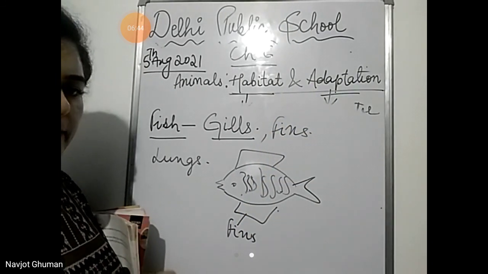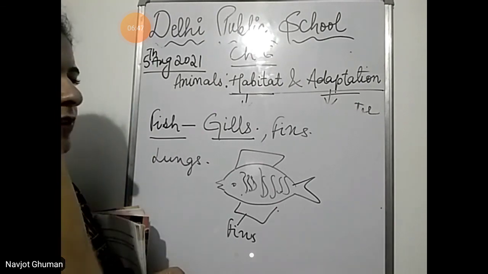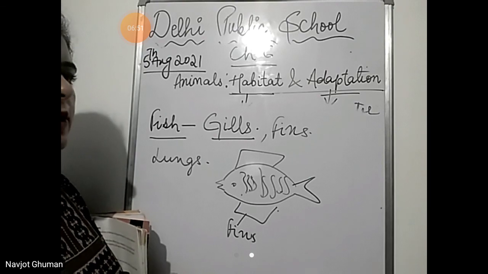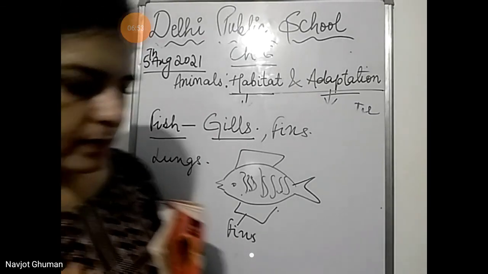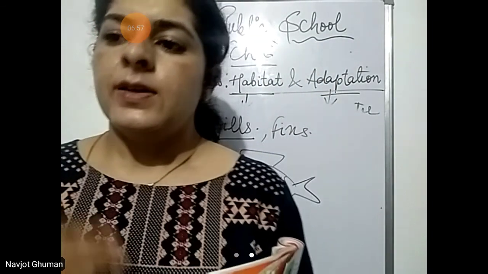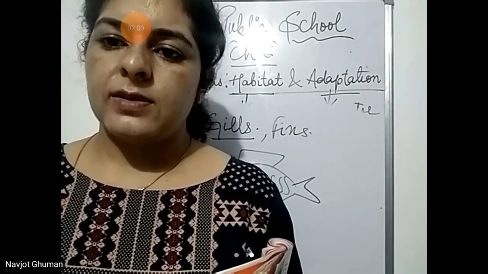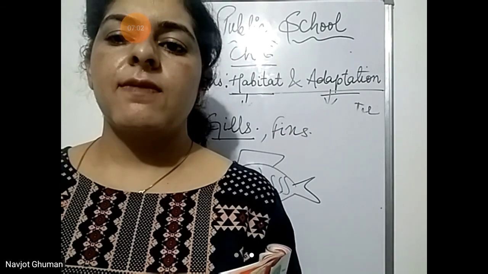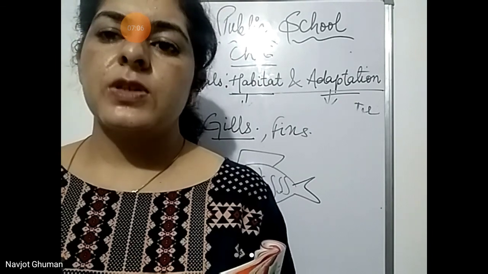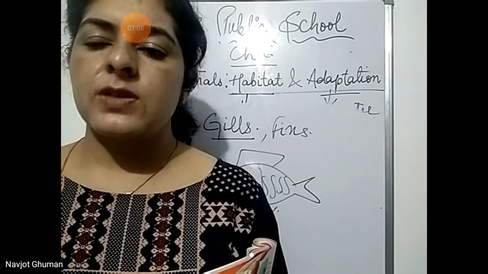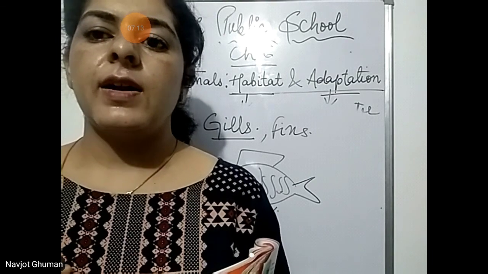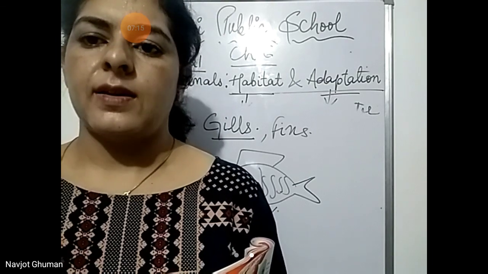So in the same way, different animals have different features. They have different adaptations to survive in the specific areas. We cannot survive in water because we do not have gills. We are able to survive on land. हम लैंड पे रहते हैं, हम लैंड पे सर्वाइव कर सकते हैं. क्यों? Because we have lungs that help us to breathe the oxygen that is present on the land. We have legs to walk on the land. These are our adaptations. ये हमारी adaptations.